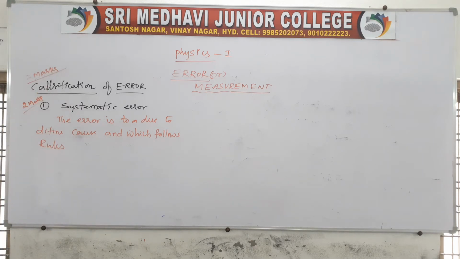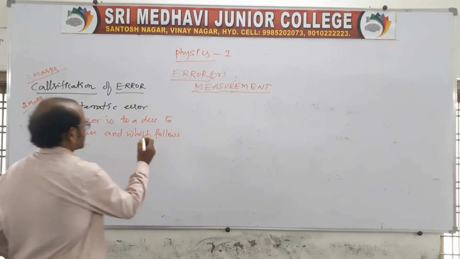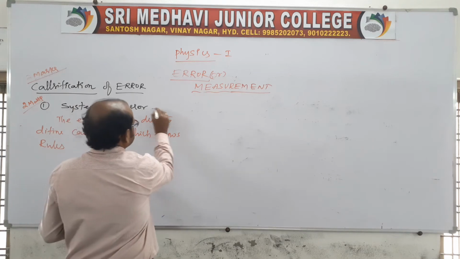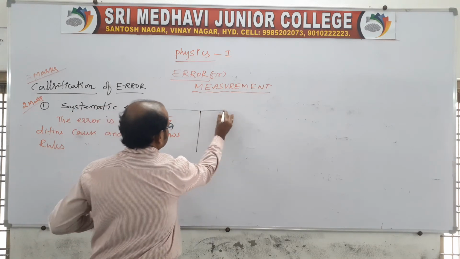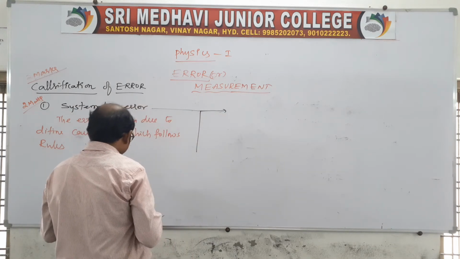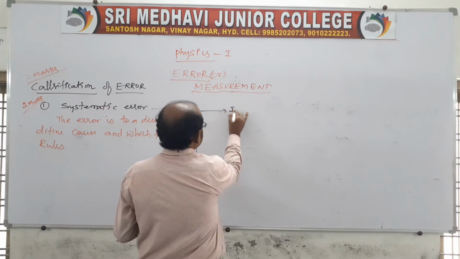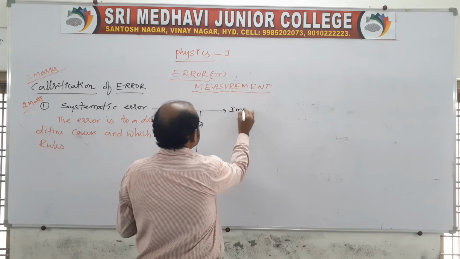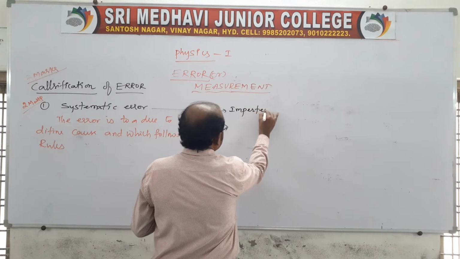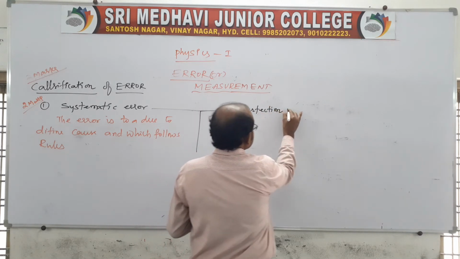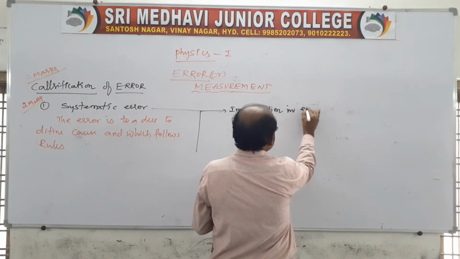In this systematic error, again we have different types of systematic errors. The systematic errors can be classified as follows. The first one is imperfection in experimental technique.